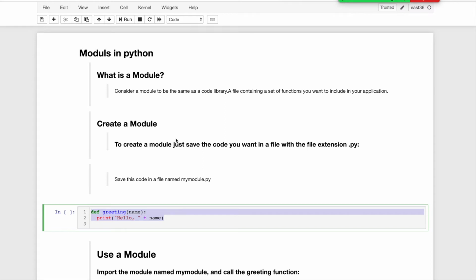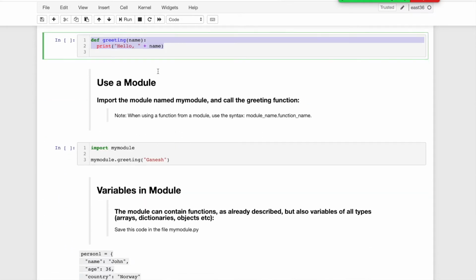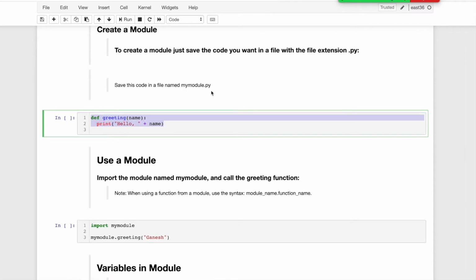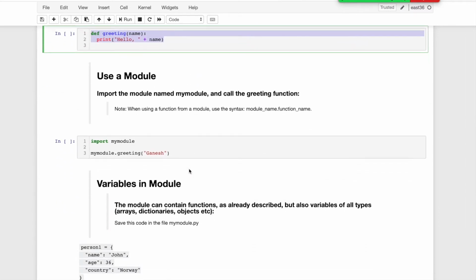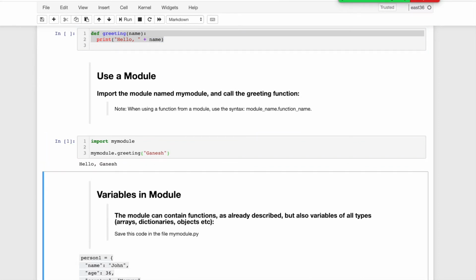Next we will discuss how to use that module. We already created my module.py, so how can we use it? We just write the syntax import my module. It will import that module. If I want to call the greeting function, I write module name dot greeting, and pass whatever argument I'm passing here. So it will print that.